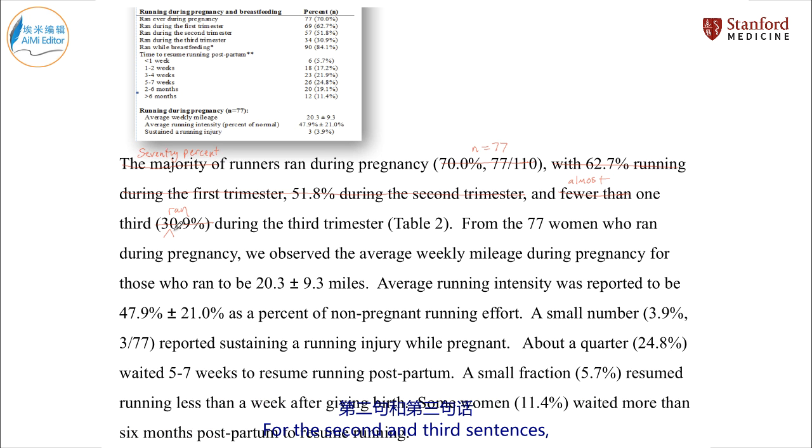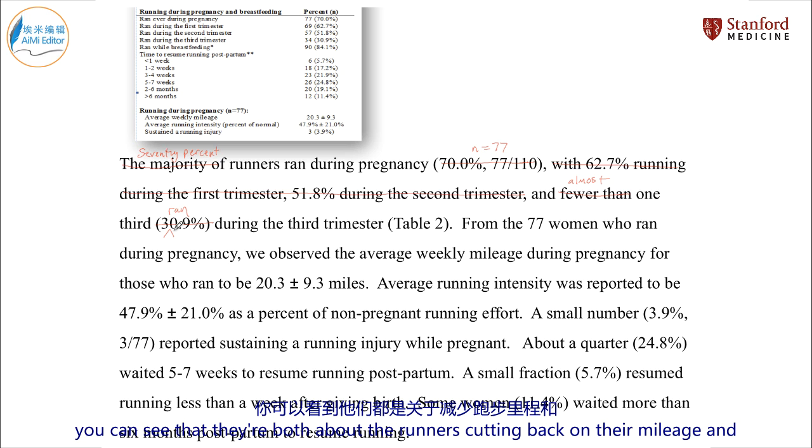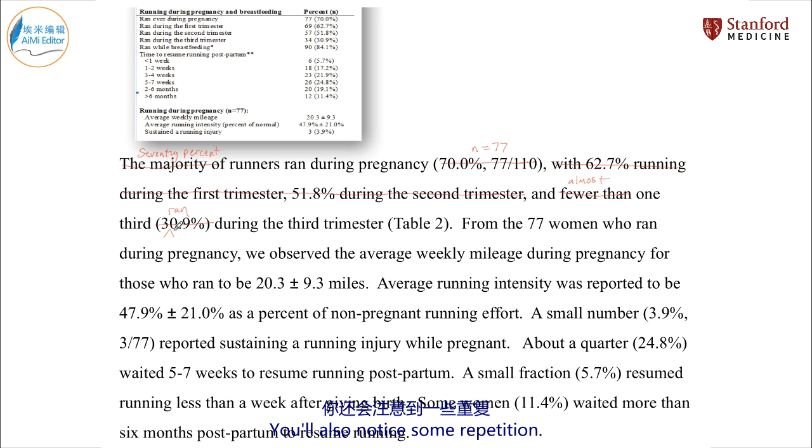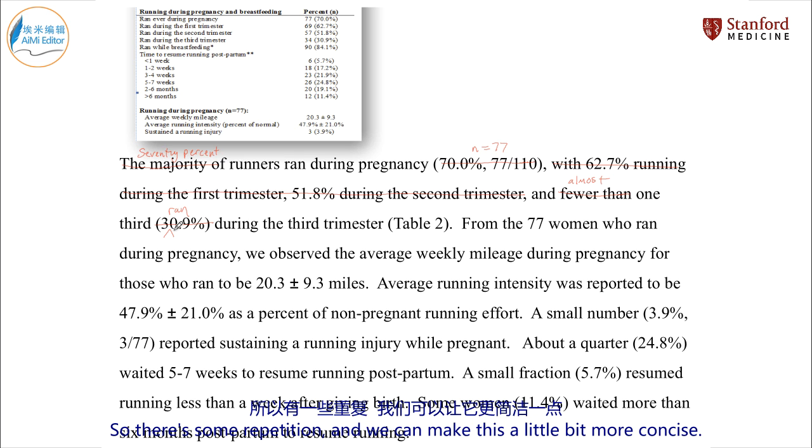For the second and third sentences, you can see that they're both about the runners cutting back on their mileage and intensity, so we can combine those two ideas into a single sentence. You'll also notice some repetition. We have from the 77 women who ran during pregnancy, and then at the end of that sentence, we have those who ran. So there's some repetition, and we can make this a little bit more concise.